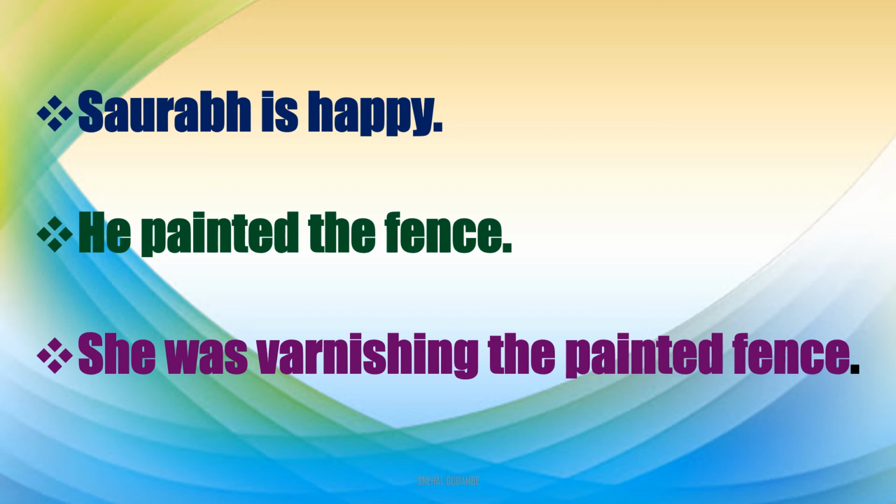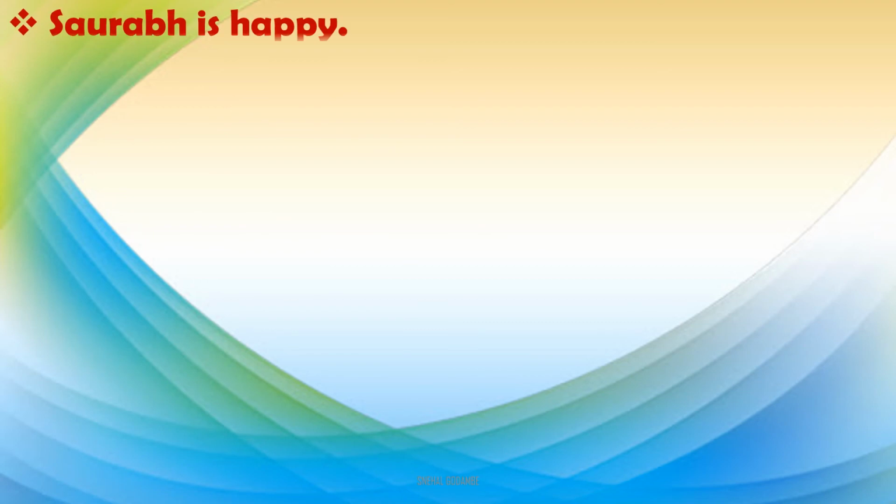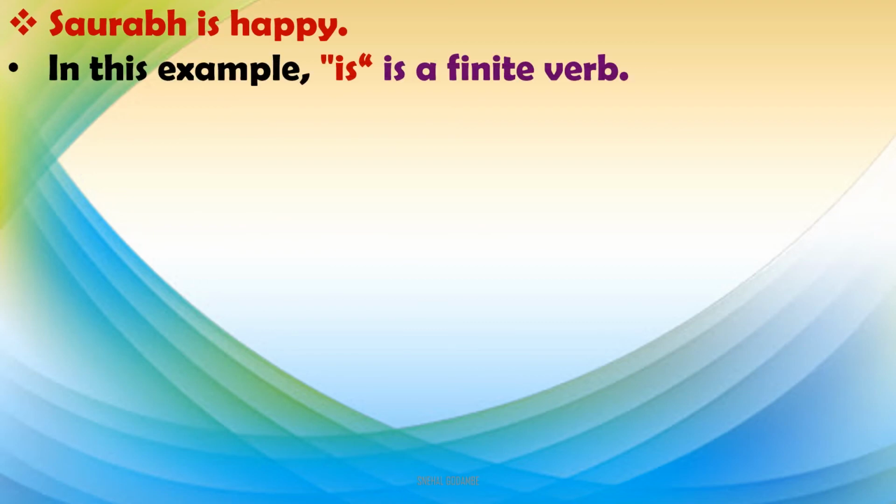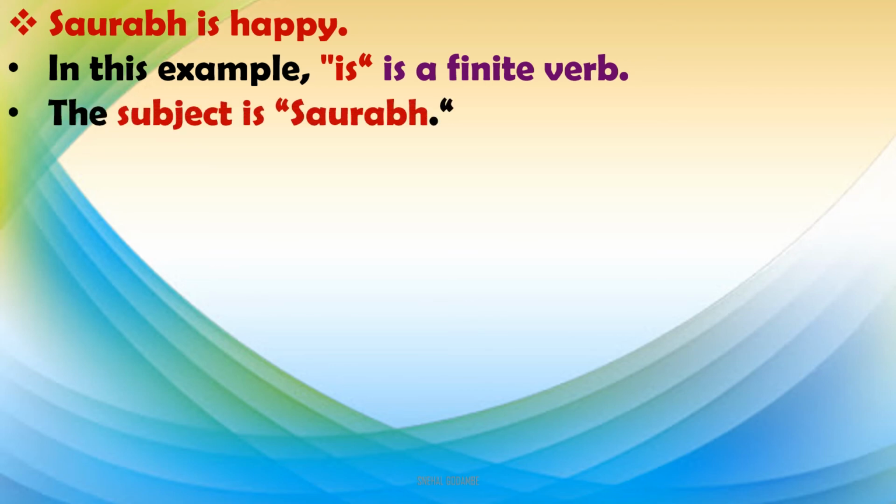Okay, now we will learn these sentences. We will keep these sentences, or we will fit these sentences in the frame we have learned just now. See here one by one. Saurabh is happy. In this example, is a finite verb, right? The subject is Saurabh. I am writing all this out for you on purpose. You read along with me.